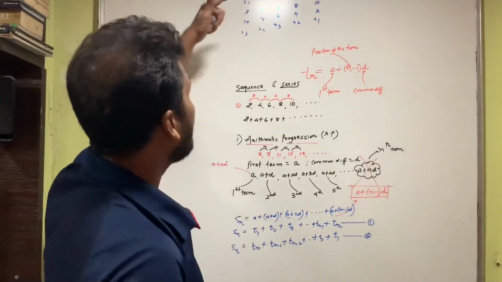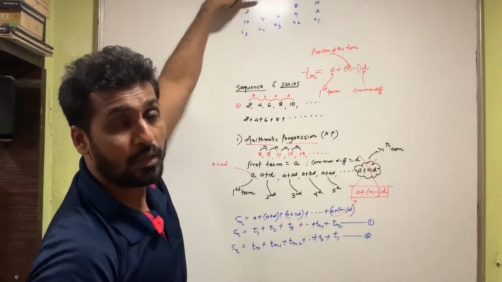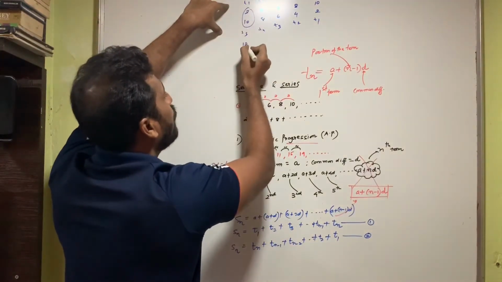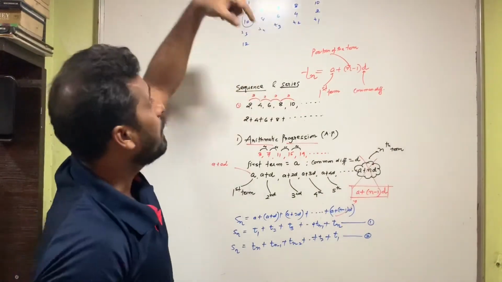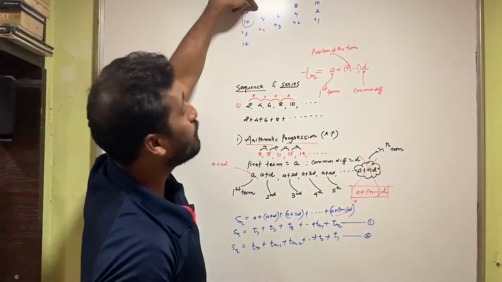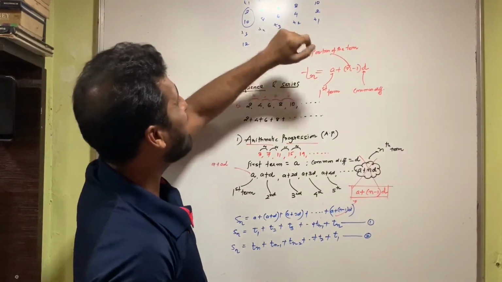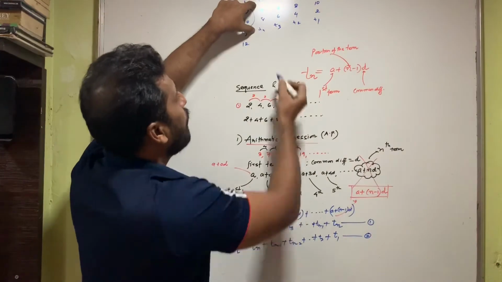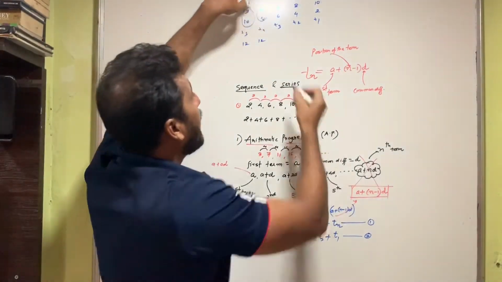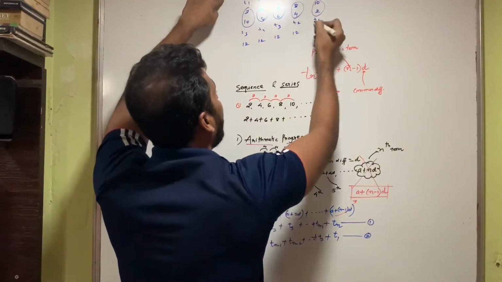Let's try and get the sum of these numbers. So if I take t1 and t5, t1 was my first term, t5 was my last term. If I add them, what is 10 plus 2? That's 12. Let's go ahead. Let's take t2 and t4. t2 was my second term and t4 was my second last term. So t2 plus t4, if I do, what's 4 plus 8? It is 12. Again, if you take 6 and 6, again it is 12. Again 8 and 4, again it is 12. Again 10 and 2, again it is 12.